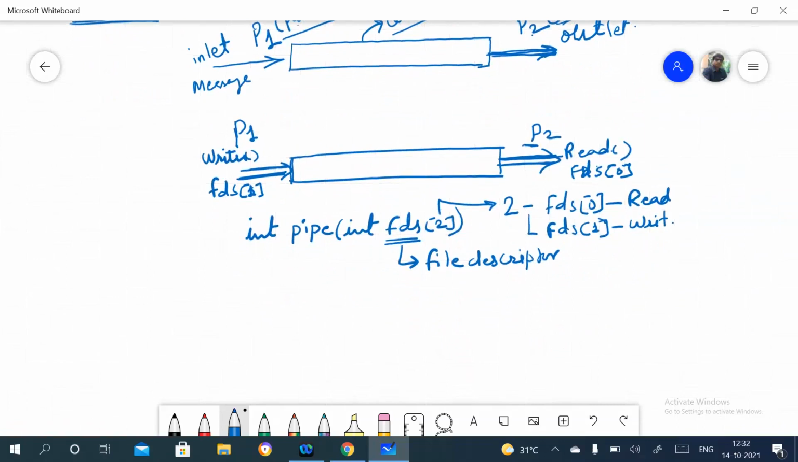And as it has an integer, it means it has some kind of return type. So this returns either 0 or 1. 0 means this is successful, and 1 means this is a failure.